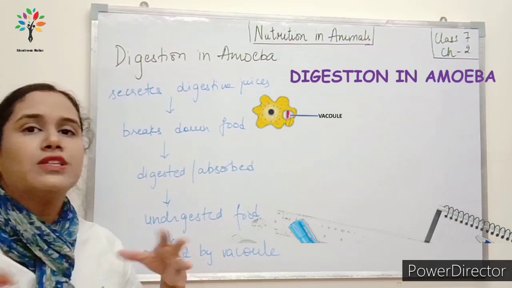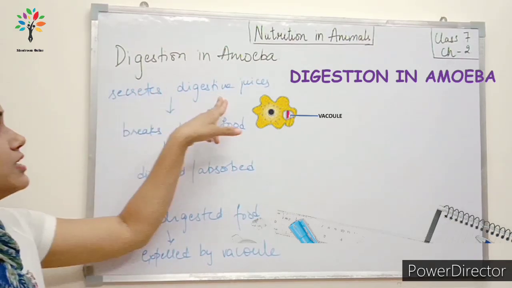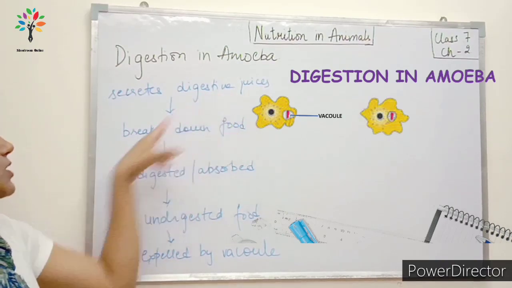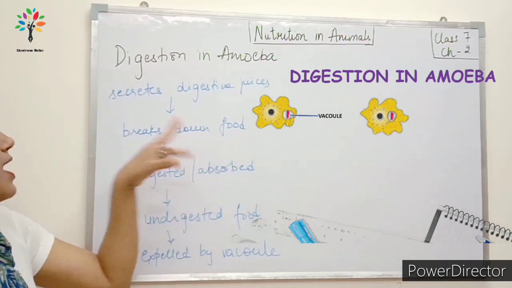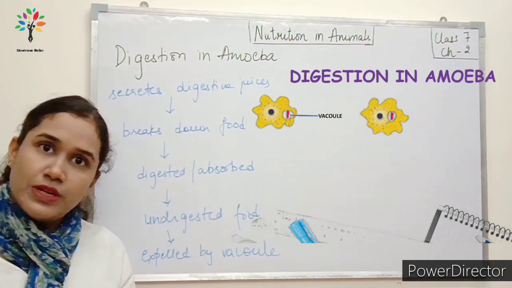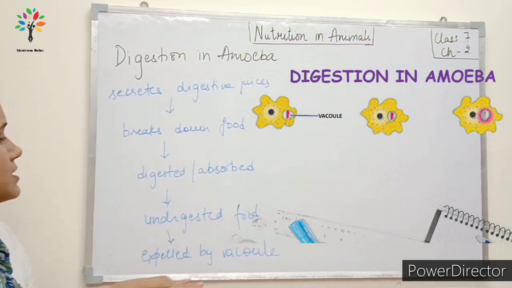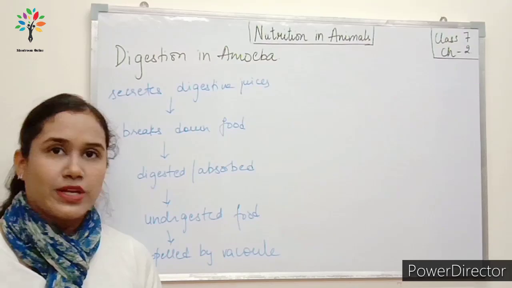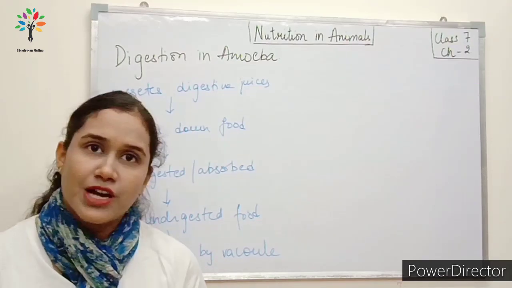So after the food is trapped in the food vacuole, the food vacuole secretes digestive juices. These digestive juices break down the food into simpler substances and the food is digested, absorbed and assimilated. Now the undigested food that is left is expelled by the vacuole. Okay, so clear? Do have a look at the flowchart.